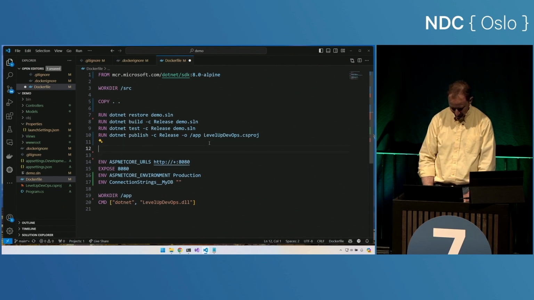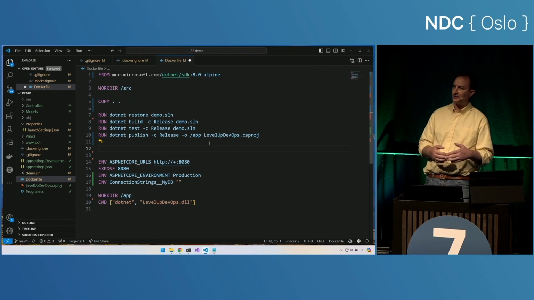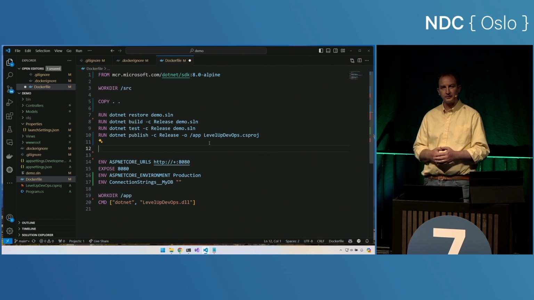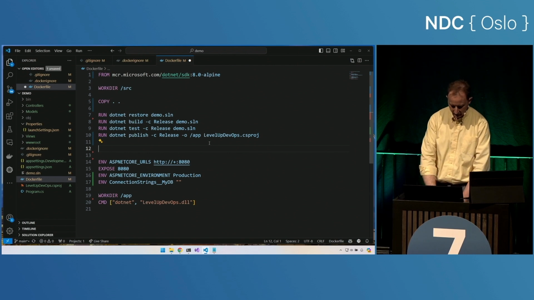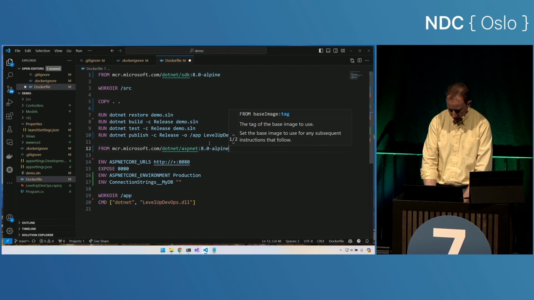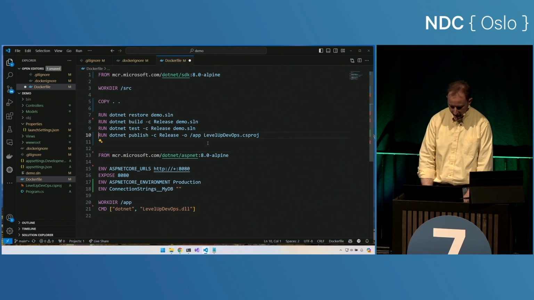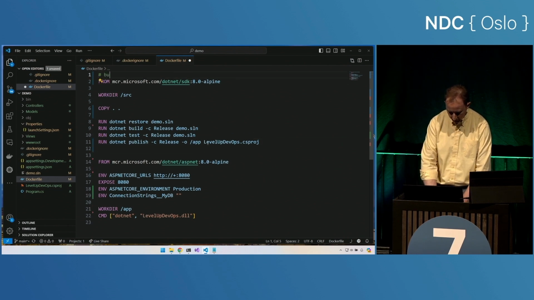So I want to split my Dockerfile in half now. I want to have one side that is my build server and one side that is my production runtime. So I'm going to say this is from this new base image dash Alpine, and I've now split my build in half. I now have a multi-stage build. Now this stage at the top will be my build server image, and this one will be my production runtime server image.